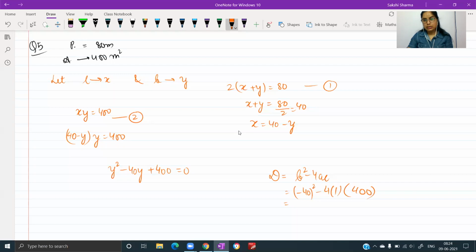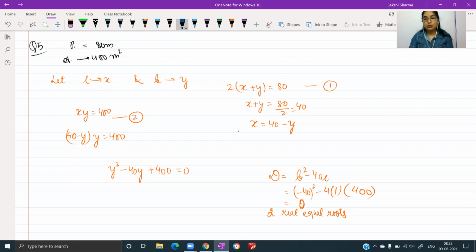So this comes out to be 0. Right? It comes out to be 0. So we will have two real equal roots. Since the situation is possible, we will further find out the answer.